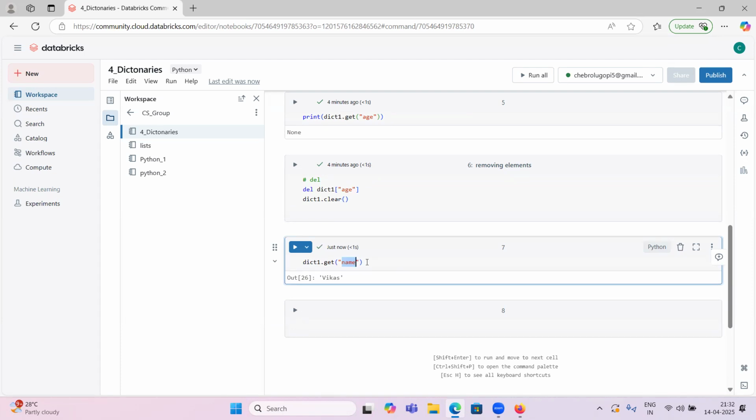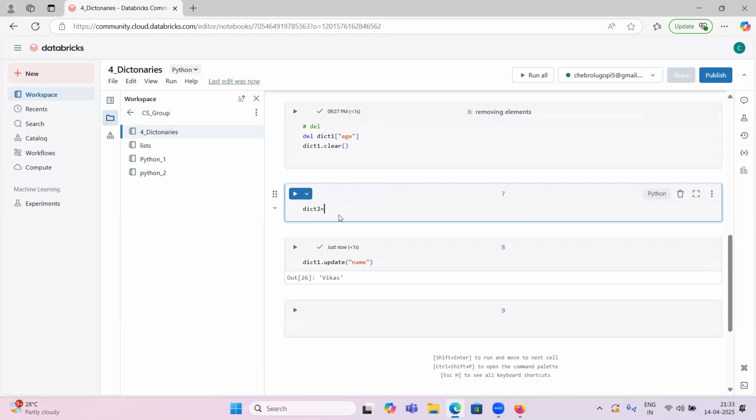If you want to update any key value, then dict one dot update. You have to provide one more dictionary.